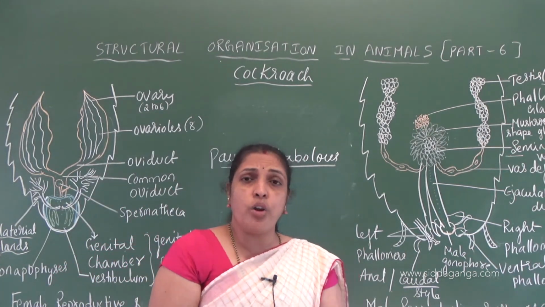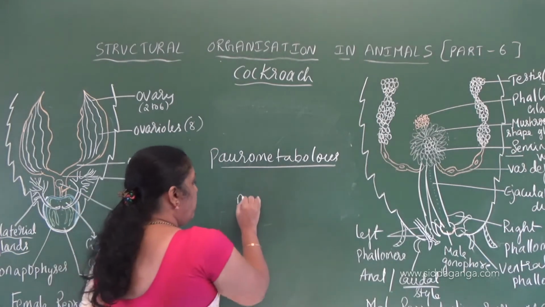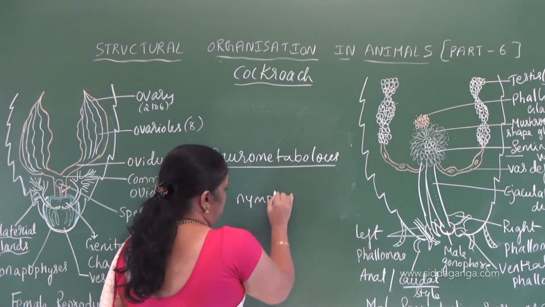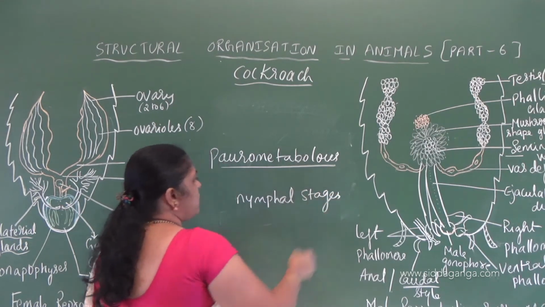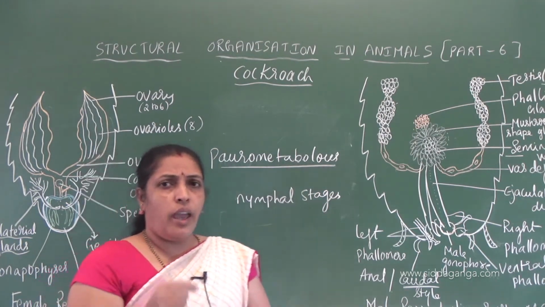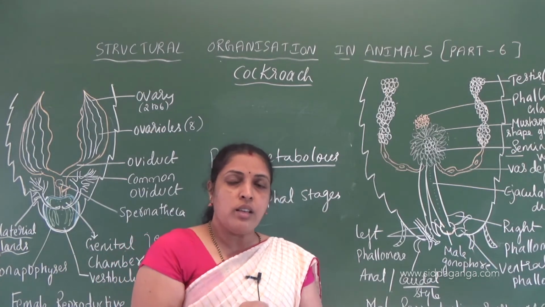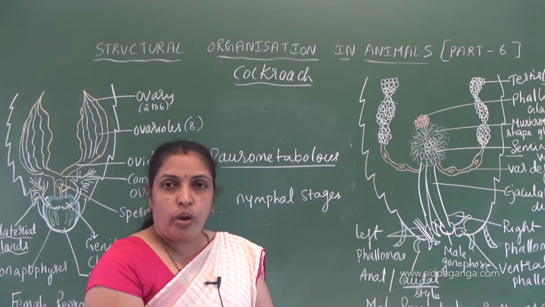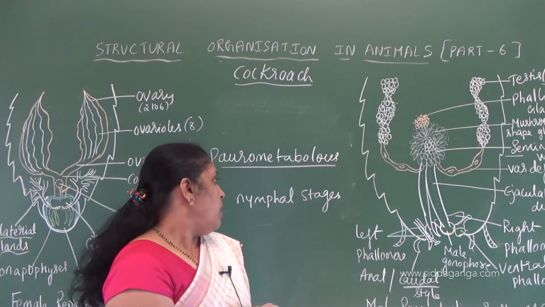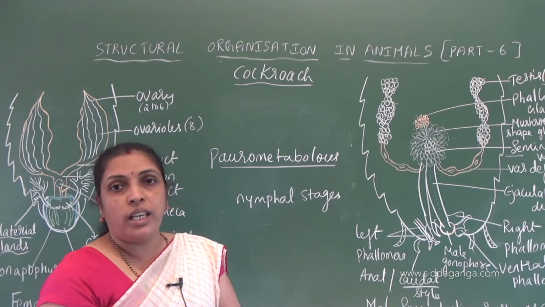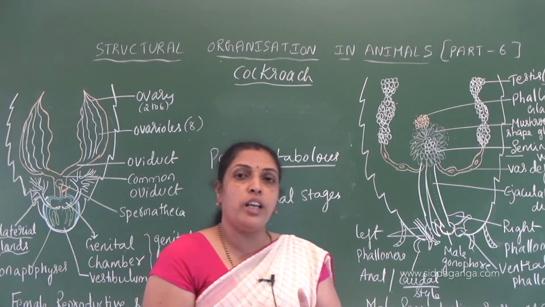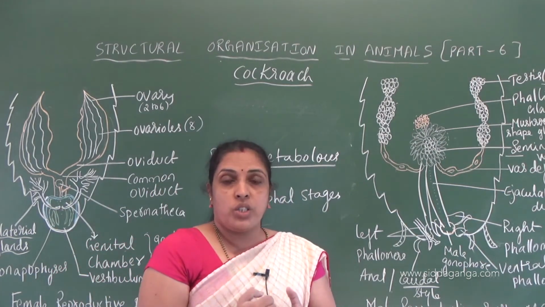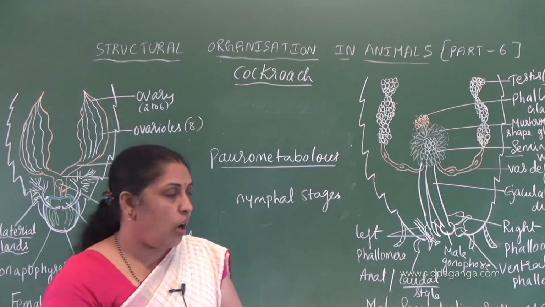That means it undergoes nymphal stages, many nymphal stages. The young ones, yes, it is a young one of cockroach, but they undergo many changes in their morphological structures to reach the adult cockroach.